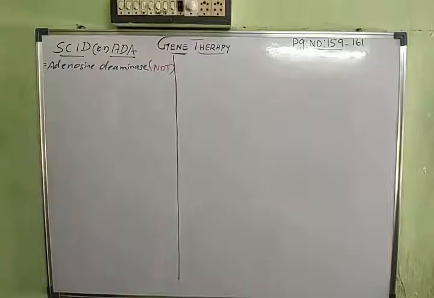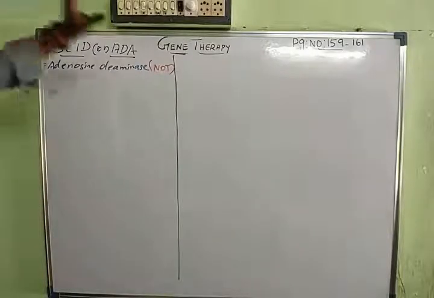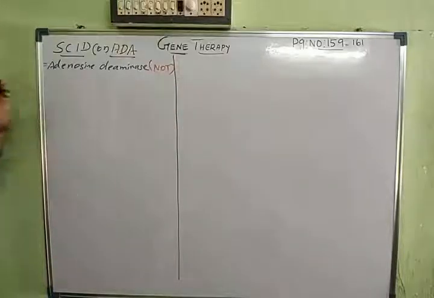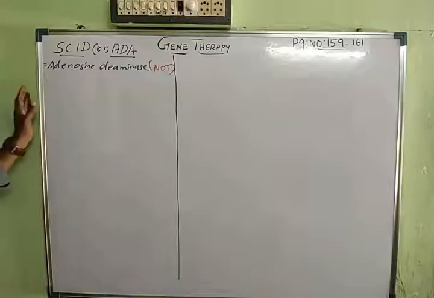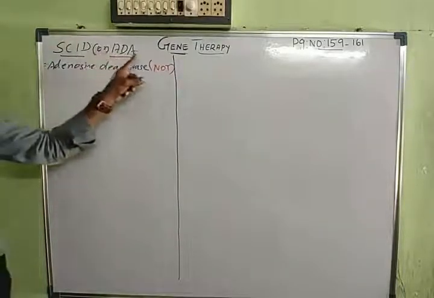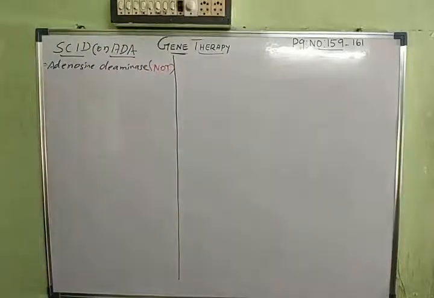Your T cells cannot function properly, so this disease will lead to death. That is the responsibility of the enzyme called adenosine deaminase. If this enzyme is not there, we will have adenosine deaminase deficiency syndrome, otherwise called SCID, severe combined immunodeficiency disease.